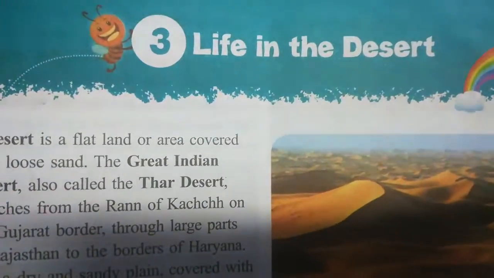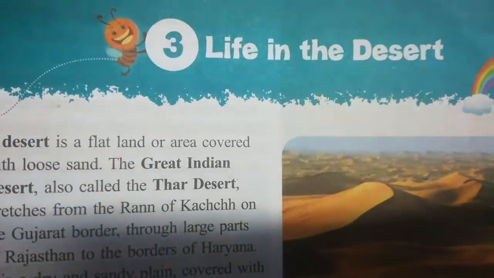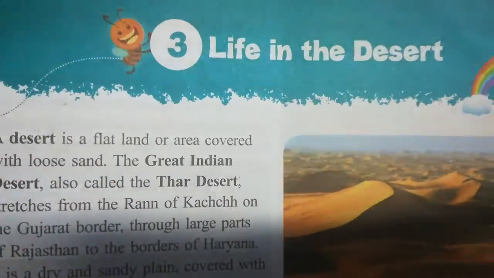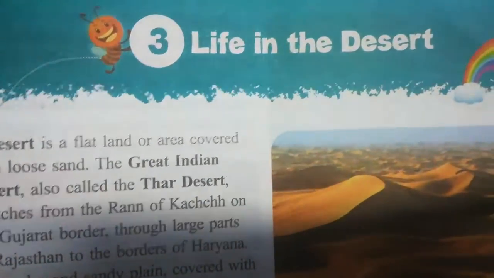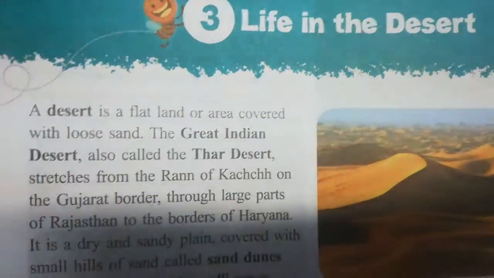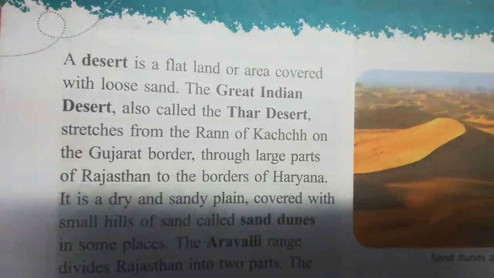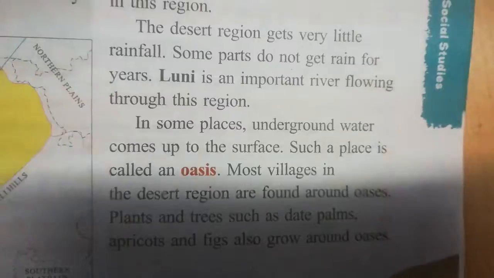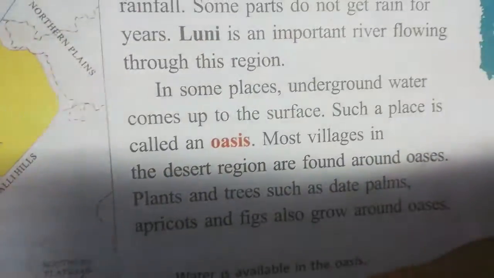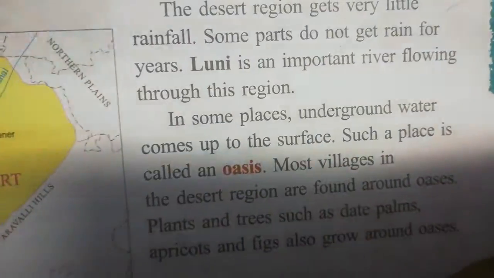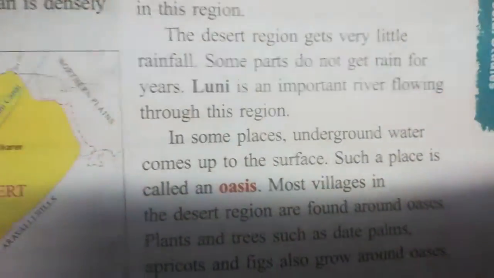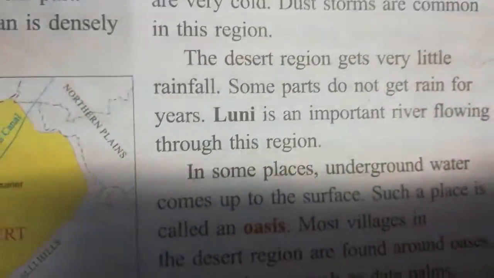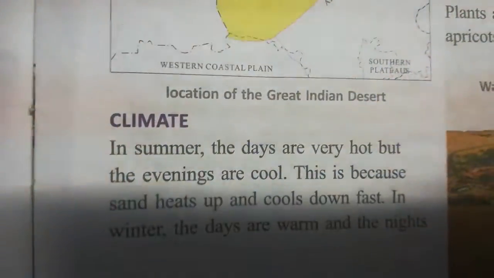So my dear students, in our previous session we started our third unit from our term book, Life in the Desert. In our previous session, we discussed what a desert is and what an oasis is. An oasis is an area in a desert where water is found and plants and trees grow. This place is called an oasis. Next, let us start with climate.